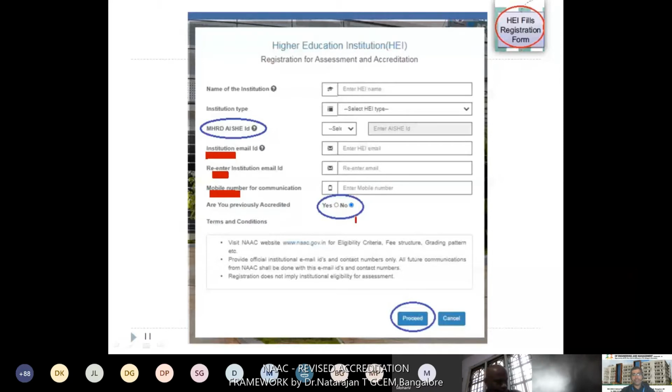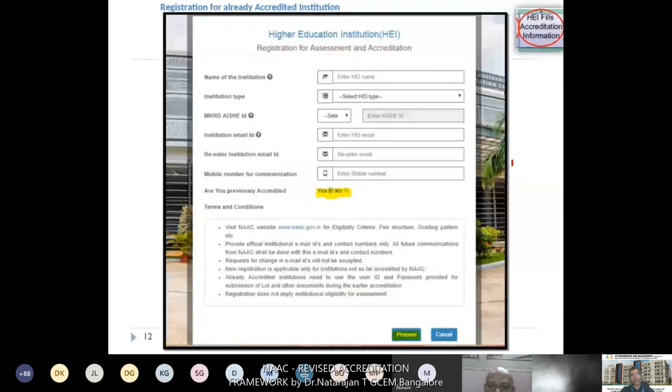There are two options. If you are in cycle 1, you can give no. If you are in cycle 2 renewal, or cycle 3 accordingly, then you can give yes. First we will see how you can give no, then proceed, and go to the next one. Suppose you are in cycle 2, then you have to give yes. Both are the same. If you proceed, then it will come like this.